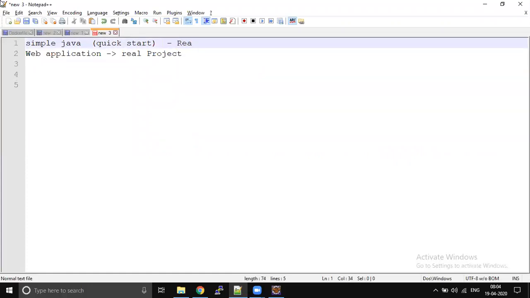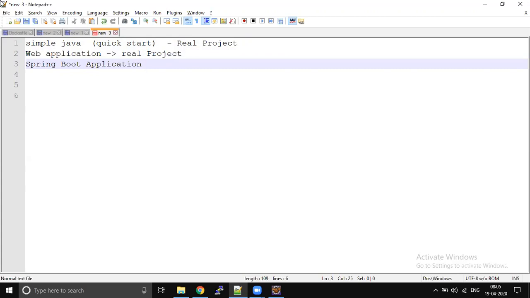These two options we will use in real-time projects. I will tell you why. Due to security reasons, we will select only the first or second. But in your local practice, you can also develop a Spring Boot application.